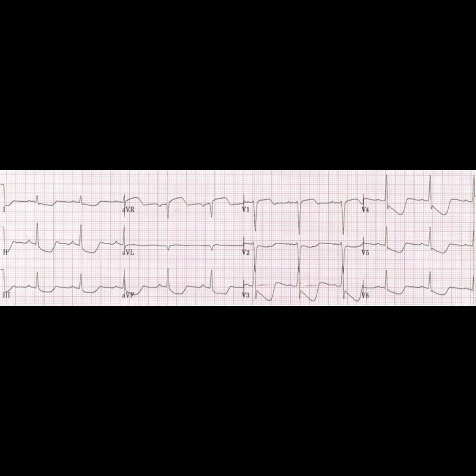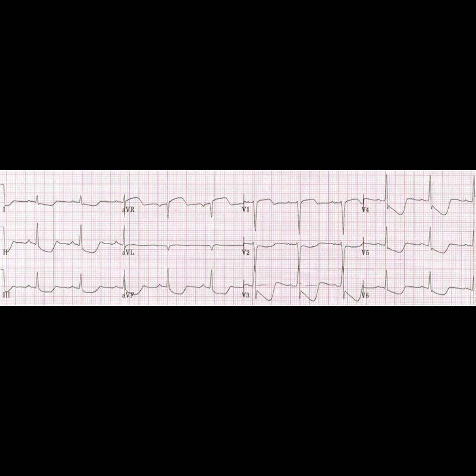An inferior MI typically affects the right coronary artery, RCA, which supplies the atrioventricular, AV, node. This can cause transient ischemia of the AV node, leading to complete heart block. Importantly, CHB in inferior MI is often transient and self-limiting, as the AV node usually recovers once the ischemia resolves.